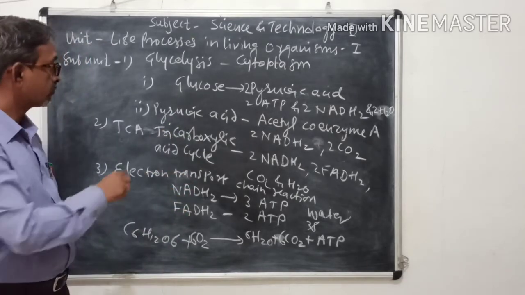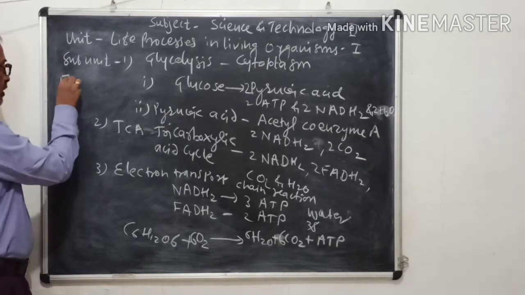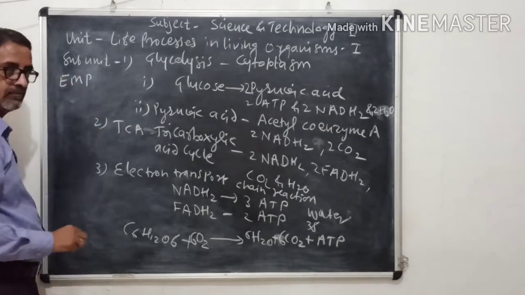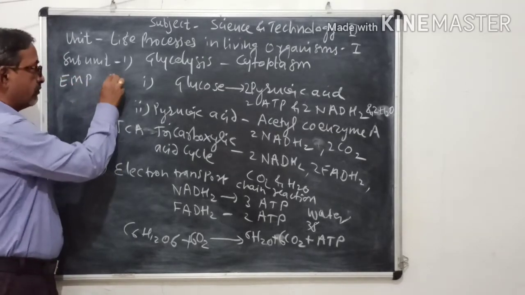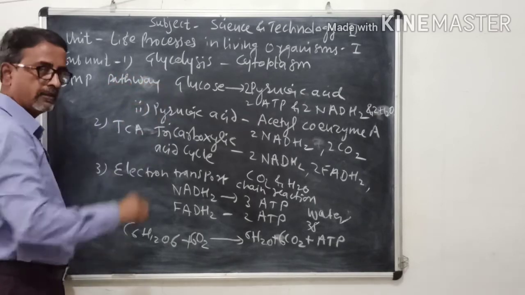Now here glycolysis is also called the EMP pathway. Why?